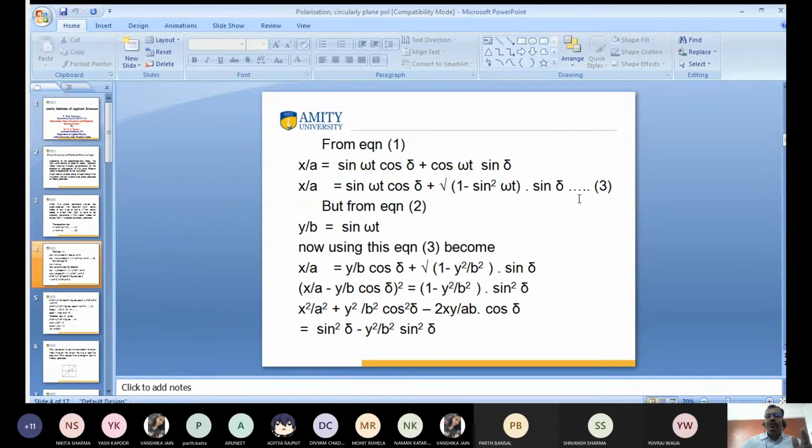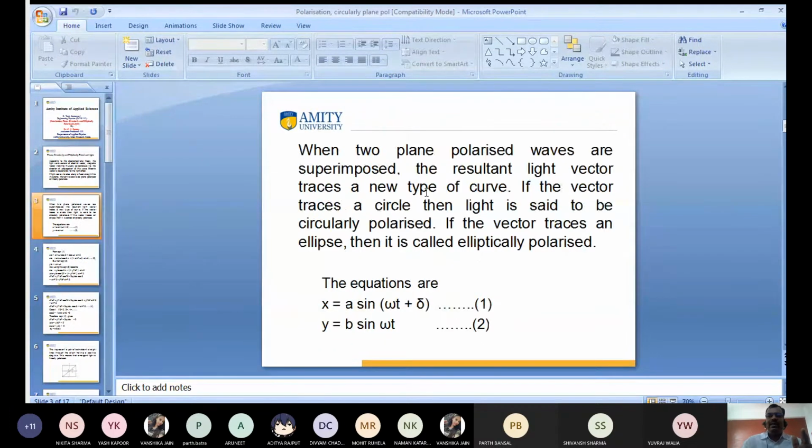And from equation 2, this one is the first equation. Have you seen the slide? Have you seen my slide? Hello, is my slide visible on the screen? Yes, sir. Yes, sir. Okay.